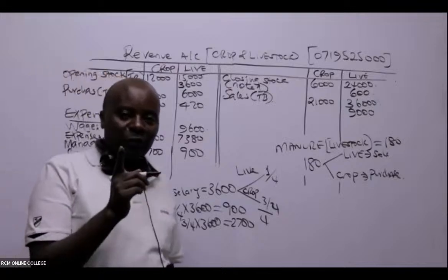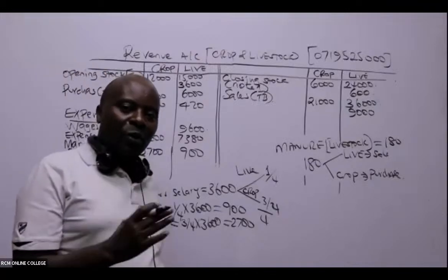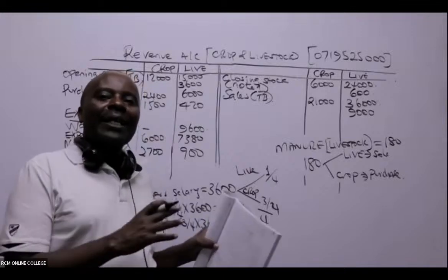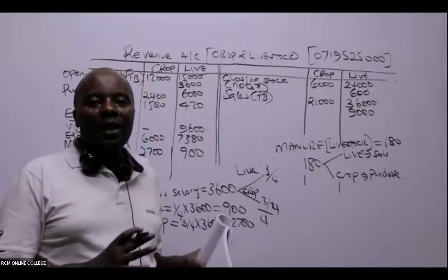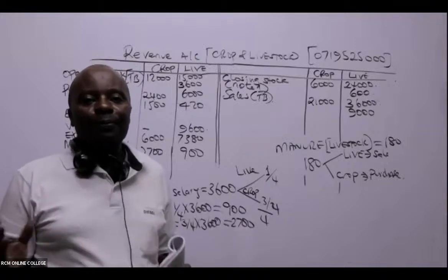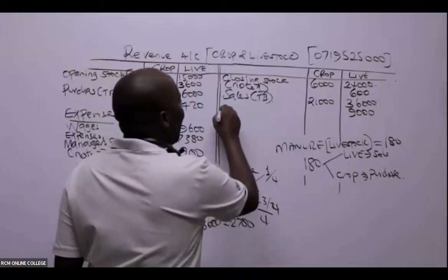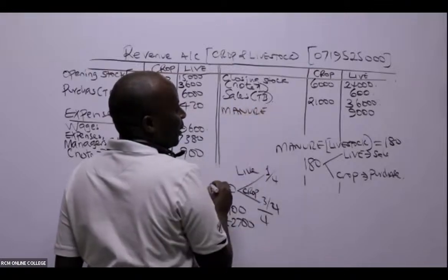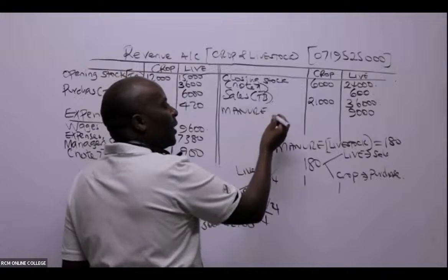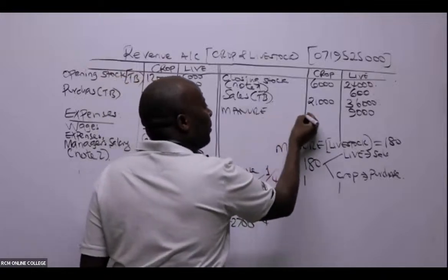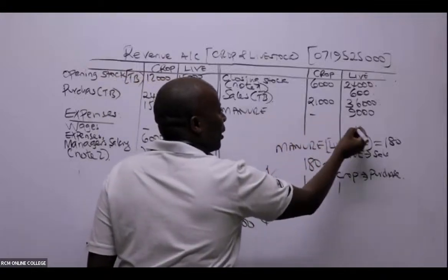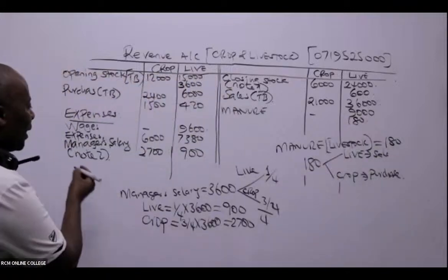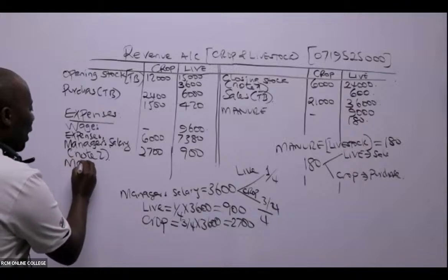Because manure is from livestock, what we get out of livestock is considered a sale in the context of livestock. So you'll come here and write manure. The department which sold is livestock, 180.